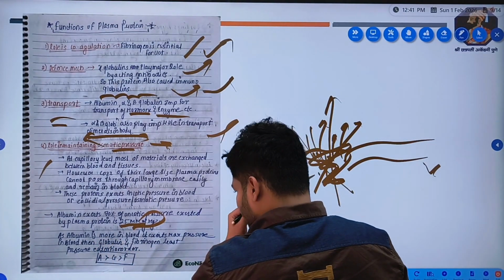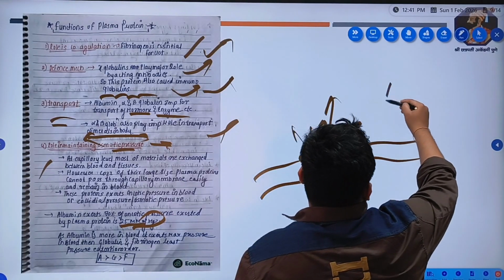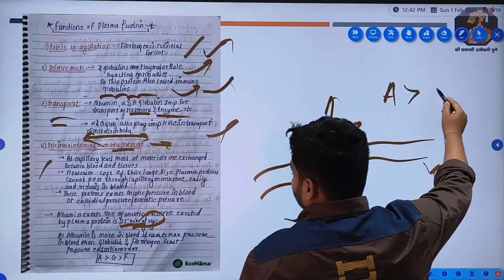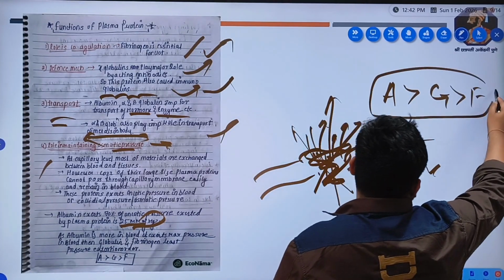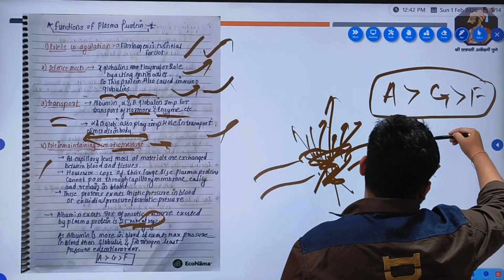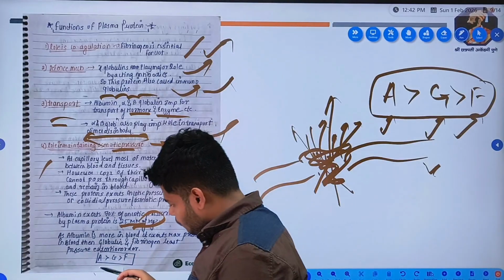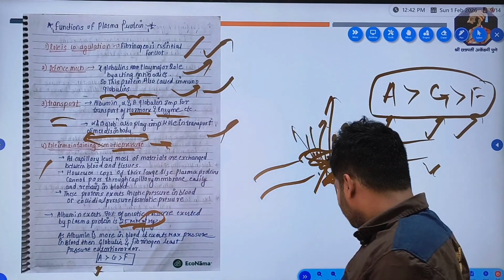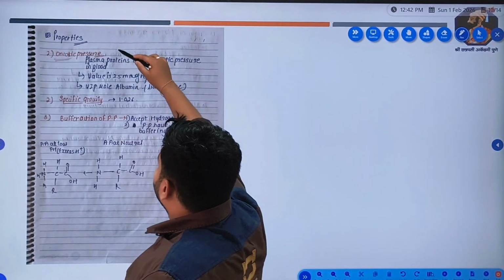Albumin is more in blood, so now see what happens: albumin, then globulin, and then fibrinogen. This is the level. Albumin is high, then the order is globulin, then fibrinogen. So as albumin is more, it will exert more osmotic pressure. Simple, right? Properties. Now oncotic pressure.